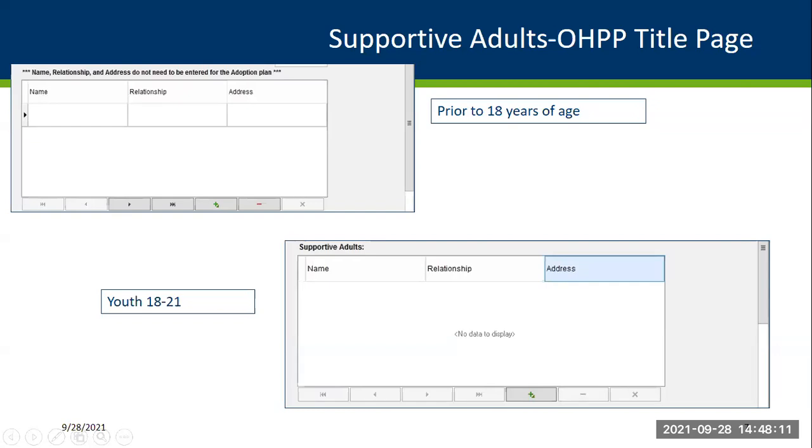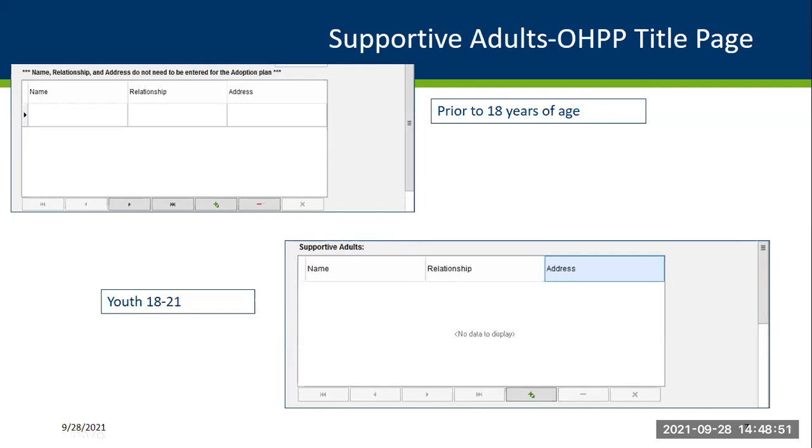And just to provide some hints for you. For an individual who is under the age of 18, if the individual who's named over here on the left-hand side is the mother, the legal parent, the relationship that would be entered would be legal parent. However, when you transition to a youth 18 to 21 type of out-of-home placement plan, on the title page, you would list that relationship as mother versus legal parent. And there's some reasoning behind that.